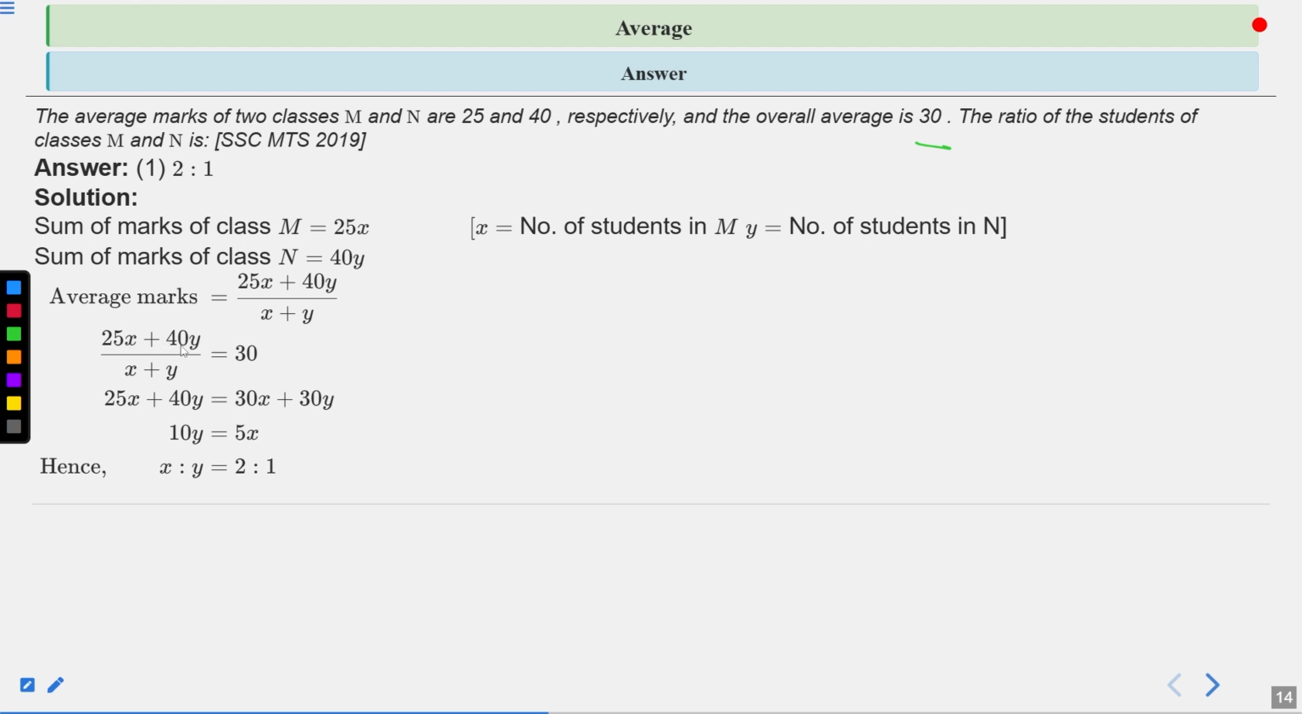So 25x plus 40y upon x plus y equals 30. So when we simplify it, we get 25x plus 40y. Cross multiplying, we get 30x plus 30y. Then when we simplify, we get 10y equals 5x. Or we can say that x ratio y, we got 2 ratio 1. So first one is the correct answer of this question. Next one.